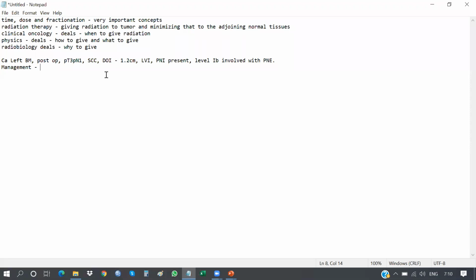Though evidence is important, it is important if and only if you know the correct management. If you are not able to tell that RT is indicated, you won't be able to tell what the evidence is. So from your exam perspective, first focus on the indications, then on the evidence. You can pass your exams without evidence.